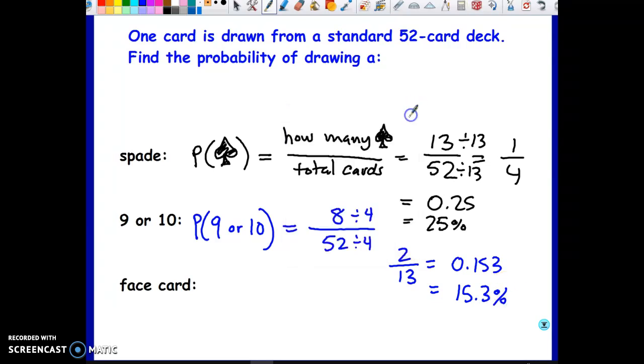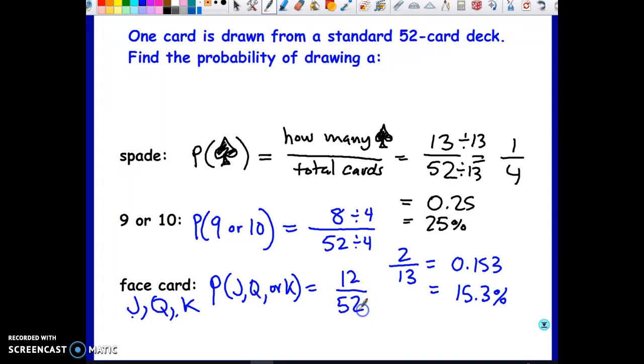What's the probability of getting a face card? Now, a face card is going to be a jack, a queen, or a king, because they have actual people on those cards that have faces. So how many are there in the deck? There should be 12, because there's 3 in every suit. There's a club, a diamond, a heart, a spade for each of these cards. So that means there's 4 of each of 3 different cards. 3 times 4 is 12 out of 52.